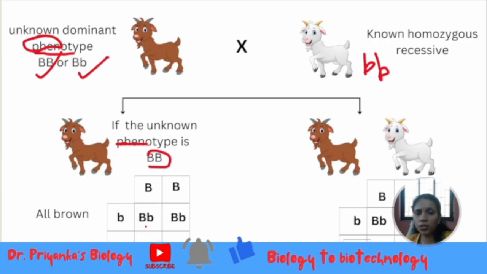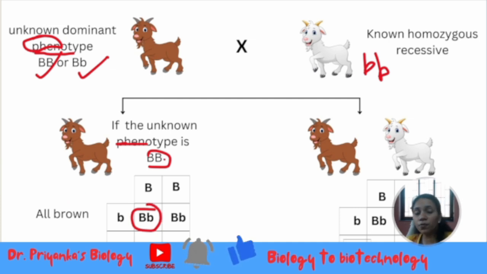Crossing of this will give rise to capital B small b, capital B small b, capital B small b, capital B small b. So all will have the capital B, small b composition, so all are going to be brown.